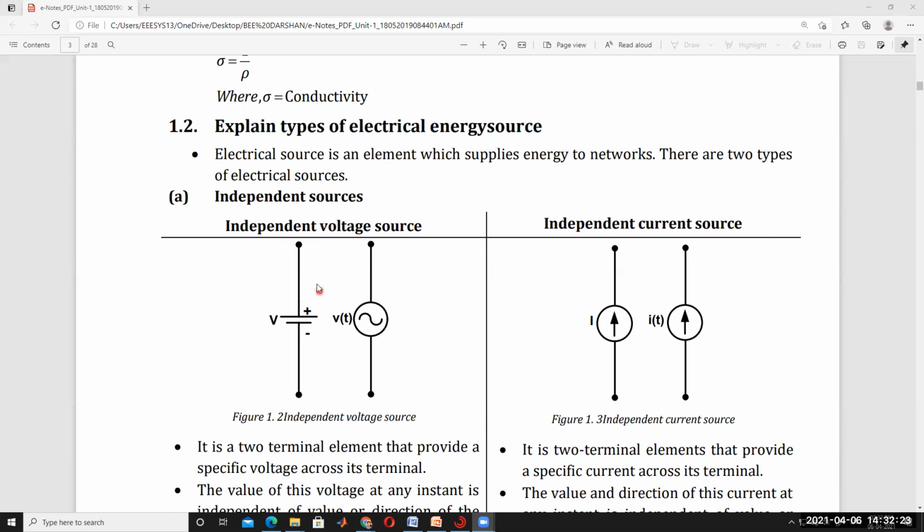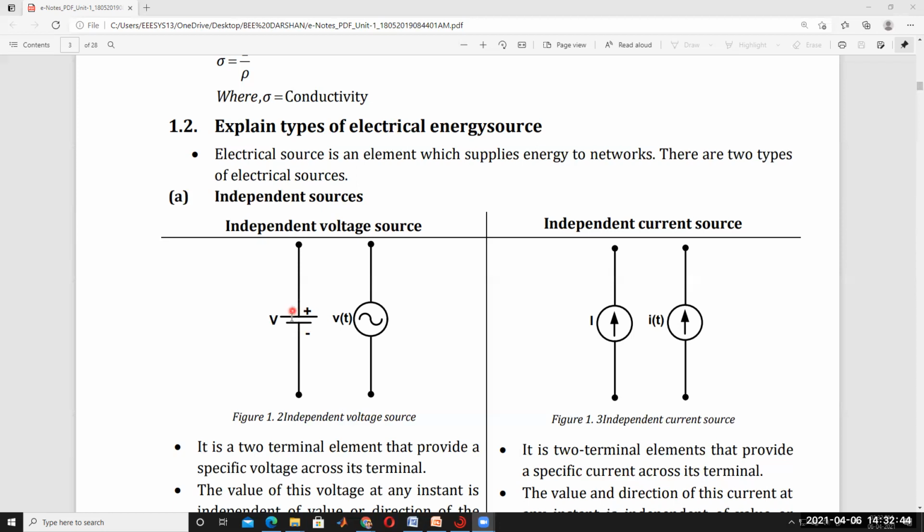So, the independent voltage source. This is the voltage source, the representation for a DC battery. The battery has two terminals, plus and minus.